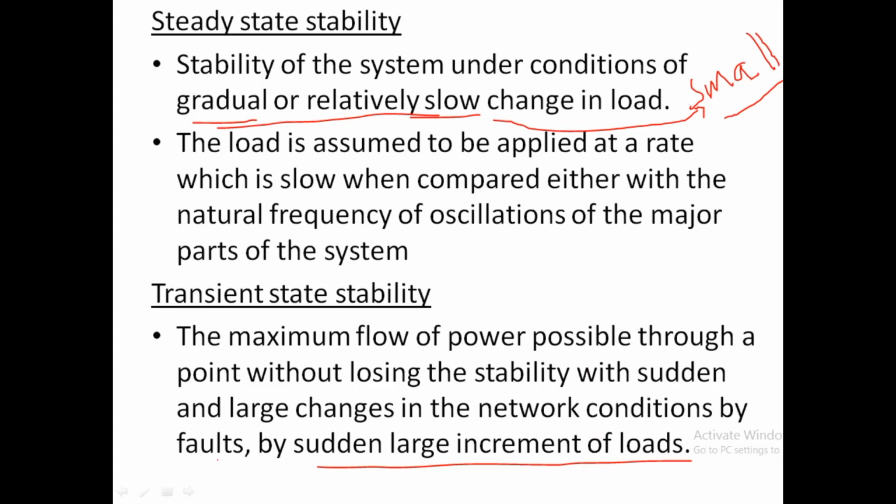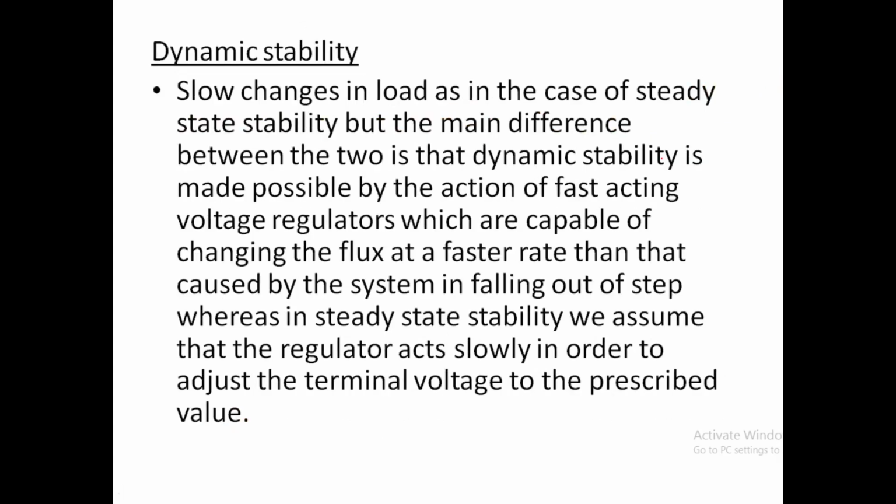This happens mainly due to a sudden change of load or due to a fault. So, transient stability is mainly due to faults. Now, what is dynamic stability? It is similar to steady state stability. There will be slow changes in load as in the case of steady state stability. But the major difference is that here we use fast acting voltage regulators, which are capable of changing the flux at a faster rate than that caused by the system falling out of step.